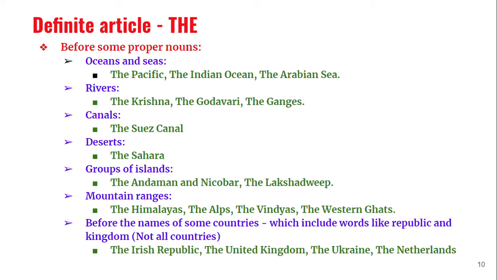Only to some countries we can use the, not to all countries. We cannot say the Pakistan, the China, the India, the America. We cannot say the America. We should not say that, but we can say United States, the US. When we say America, we cannot say the America. We can say the US.